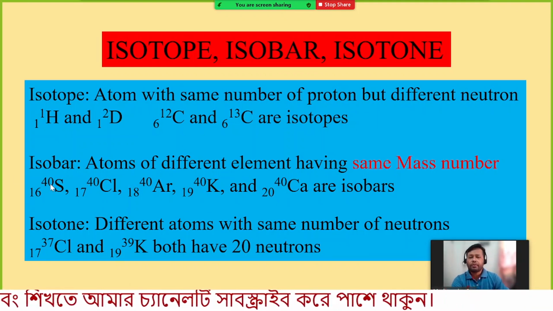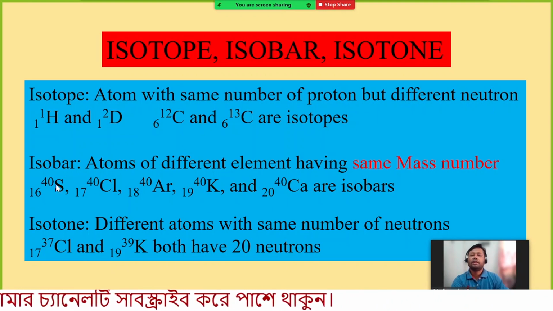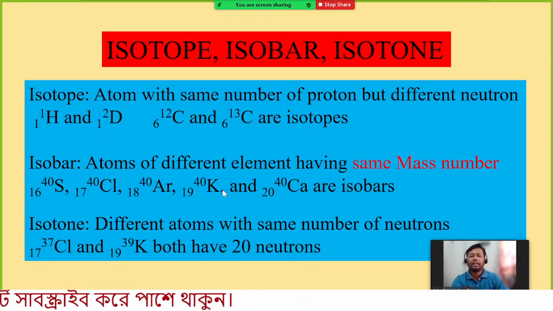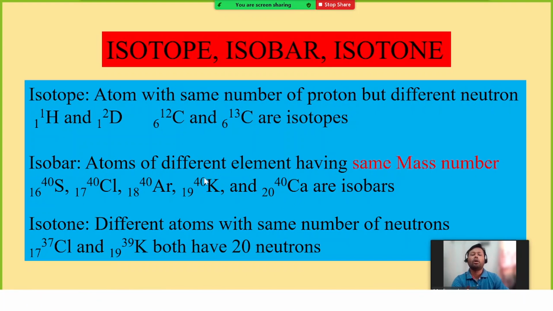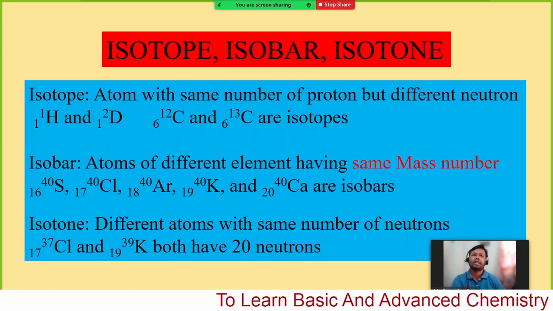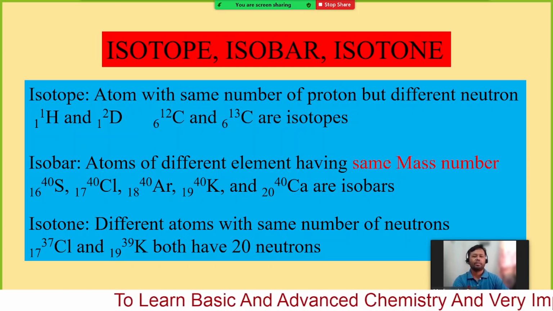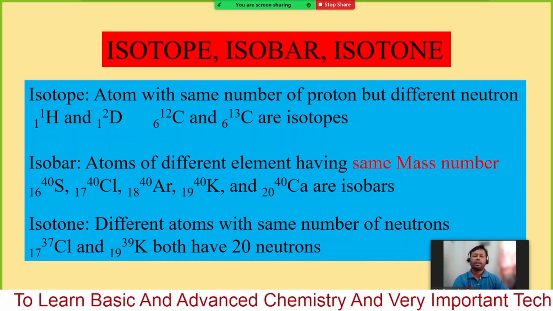However, they have the same mass number, that means their neutron numbers are different, so that overall the mass number can be the same for all these atoms. Therefore the idea Dalton has given has a little bit of mistake. So nowadays we know that atoms of different elements can have the same mass number, so they are known as isobars.